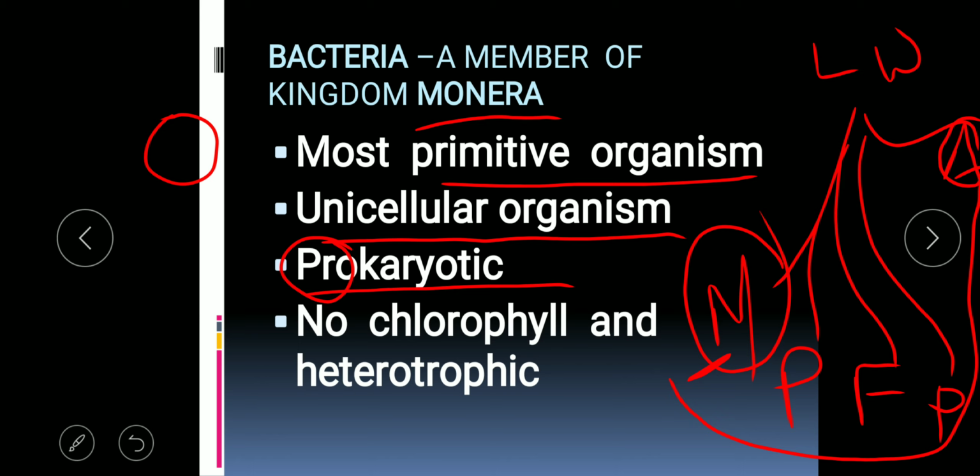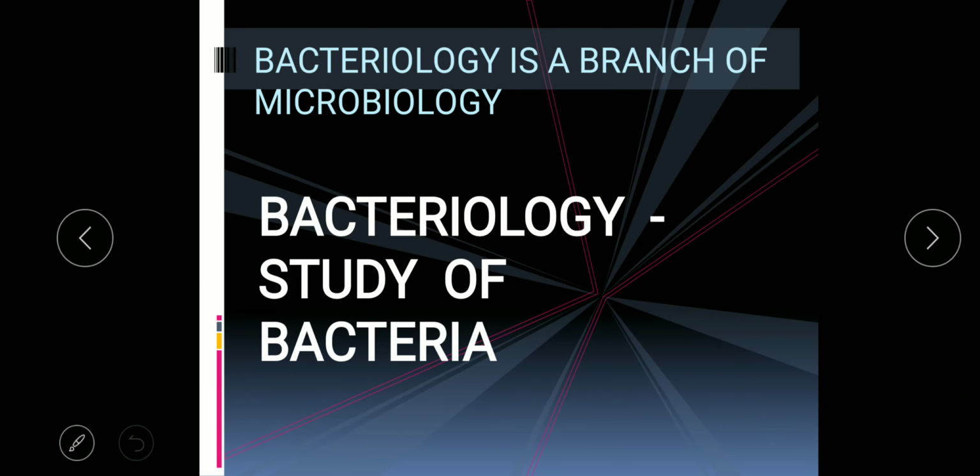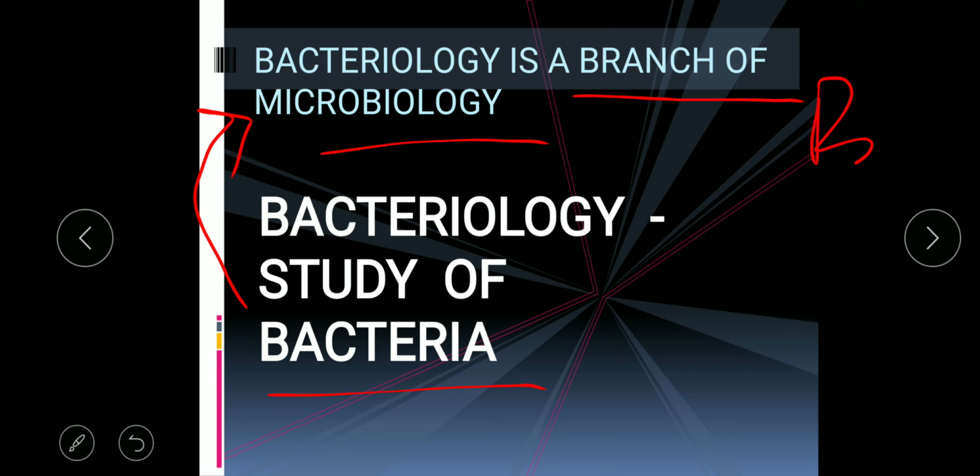Now they don't have chlorophyll. So when they don't have chlorophyll, which mode of nutrition will they perform? Heterotrophic. It means they will be dependent on other organisms to get their food. Now we have to see, bacteriology is a branch of biology in which we study about bacteria, and bacteriology is a sub branch of microbiology. So biology has various branches, one of the branches is microbiology, and one of the branches of microbiology is what? Bacteriology.